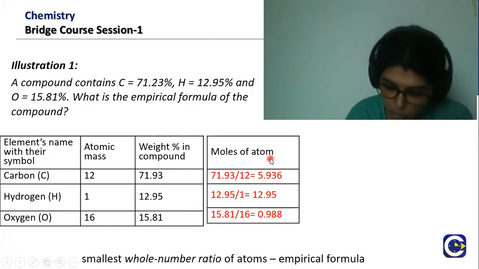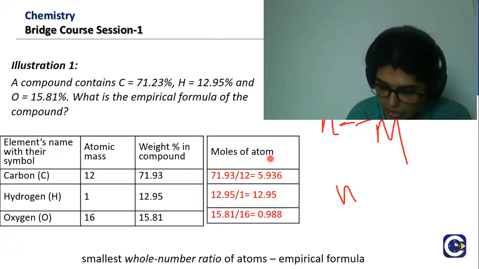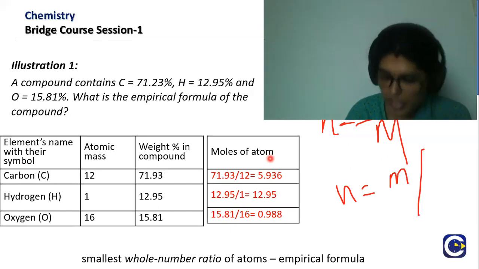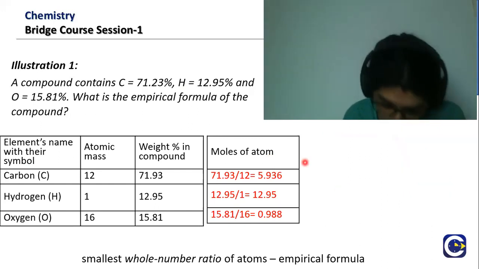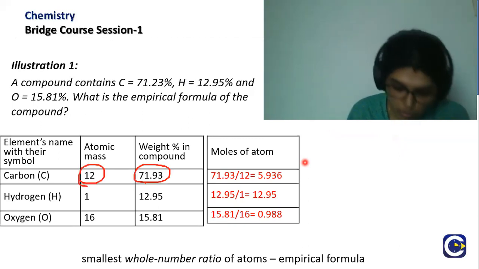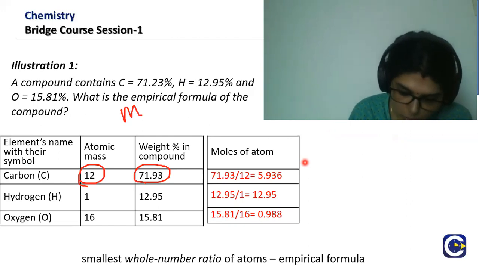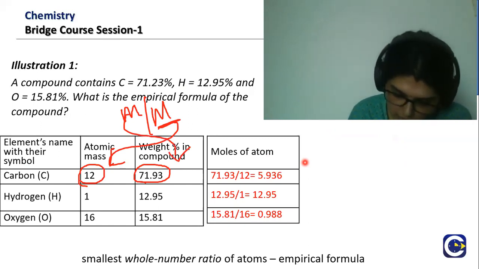How do we find out the moles? n equals small m over capital M is how you write it. This is how we determine the number of moles, isn't it? So the weight will be taken as mass and the atomic mass will be taken as the molar mass here. So number of moles is m over M. Here for carbon, the atomic mass will be taken and this will be the mass. So number of moles is n.